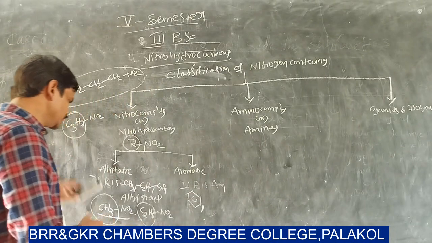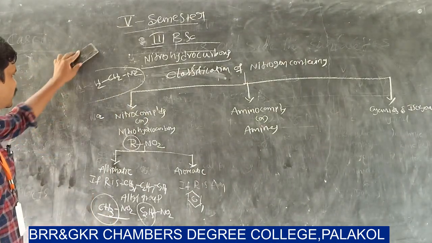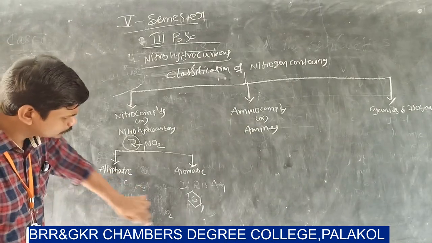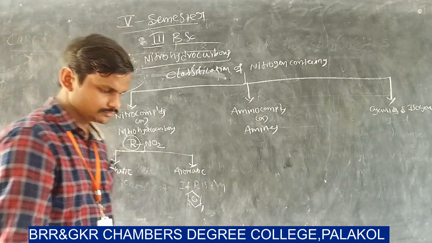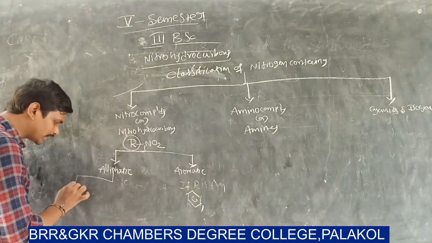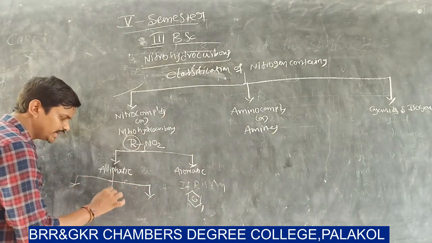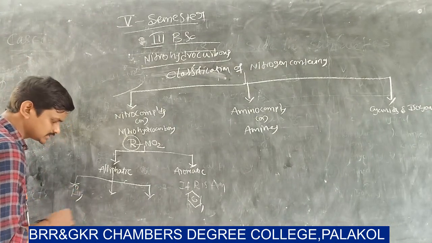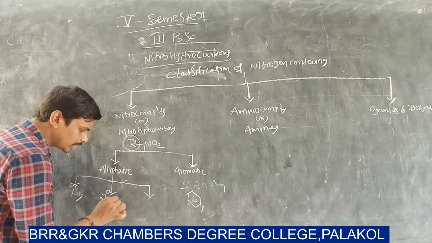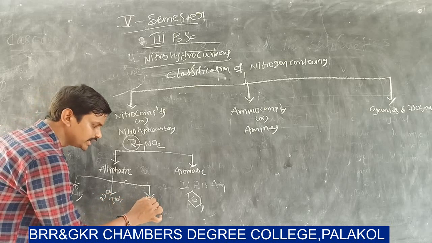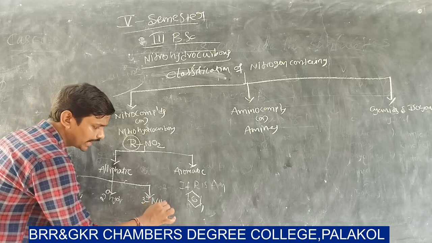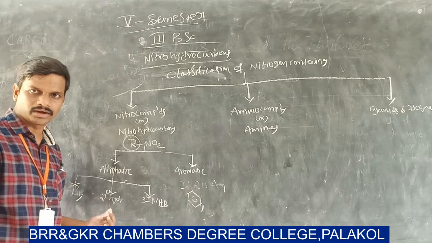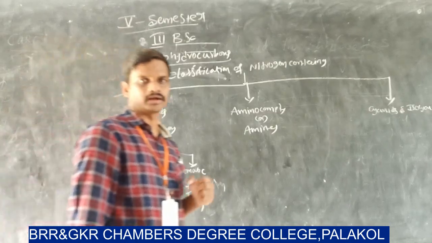Again, aliphatic nitrohydrocarbons are simply classified into three types: primary nitrohydrocarbons, secondary nitrohydrocarbons, and tertiary nitrohydrocarbons. So what is a primary, a secondary and a tertiary nitrohydrocarbon?